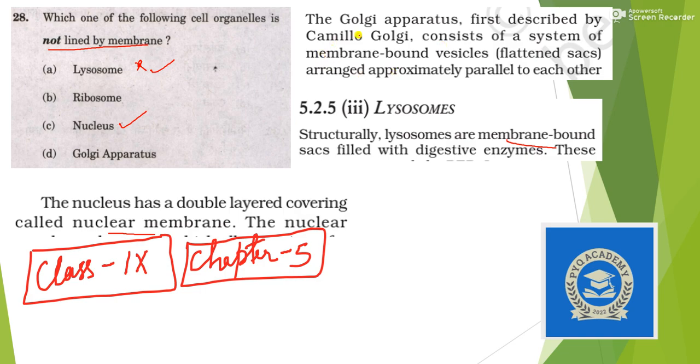Coming to the Golgi apparatus, first described by Camillo Golgi, it consists of a system of membrane bounded vesicles, so it is also lined by membrane. So we are left with ribosome. Our answer is ribosome, option B.